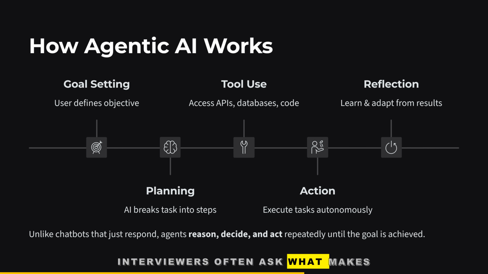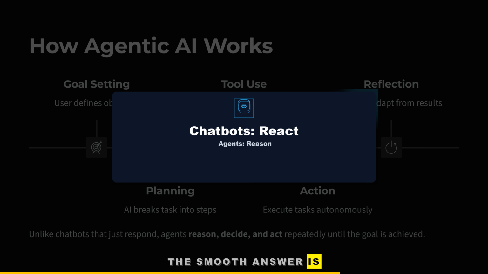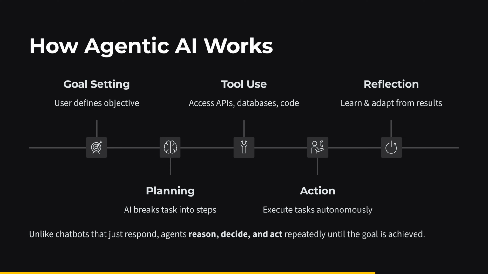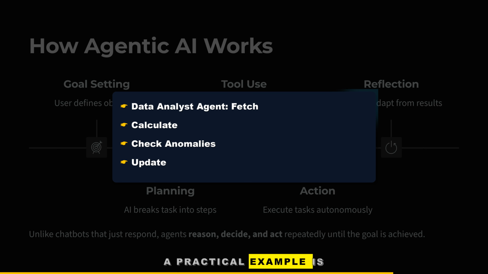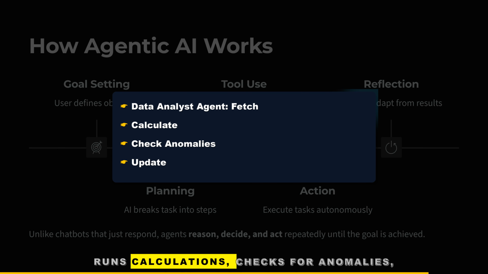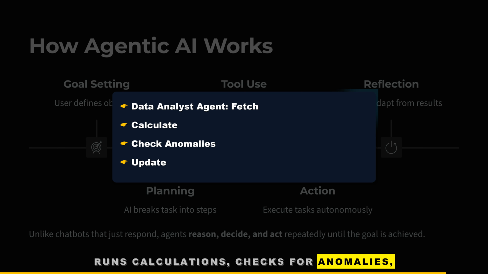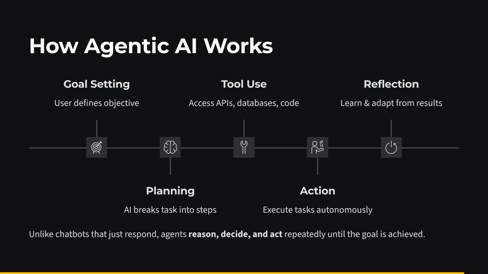Interviewers often ask what makes this different from a normal chatbot. The smooth answer is that chatbots react, but agents reason about progress. A practical example is a data analyst agent that fetches numbers, runs calculations, checks for anomalies, and updates its strategy. The loop is the magic.